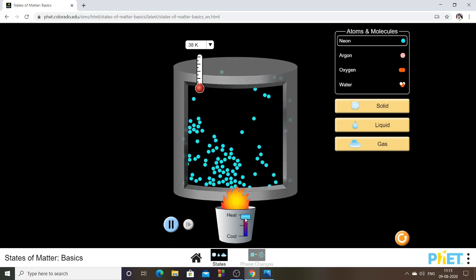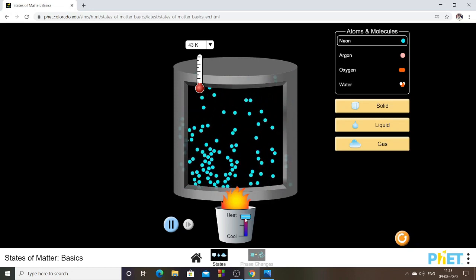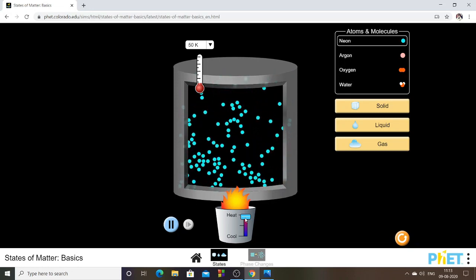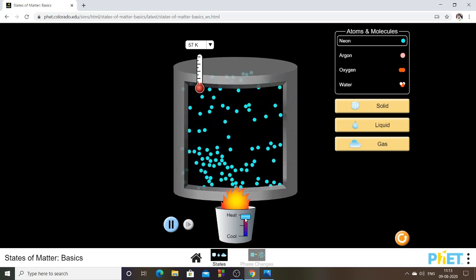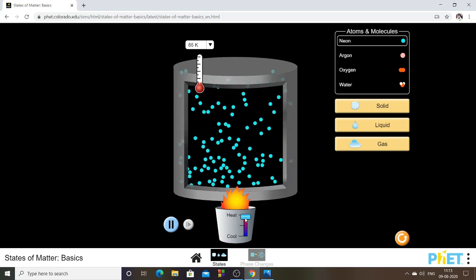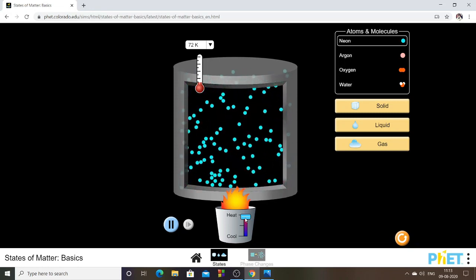So you can notice that there is an increase. As the temperature increases, you look at the particles that are present inside the cylinder. They have started to move away from each other.